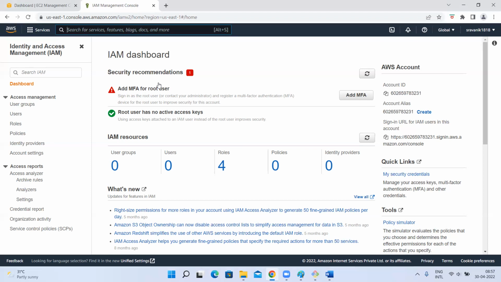When I'm creating my username and password, I need to set permissions as well. Those permissions are called policies. Policies. See, what is the difference between authentication and authorization, or what is meant by authentication and authorization?